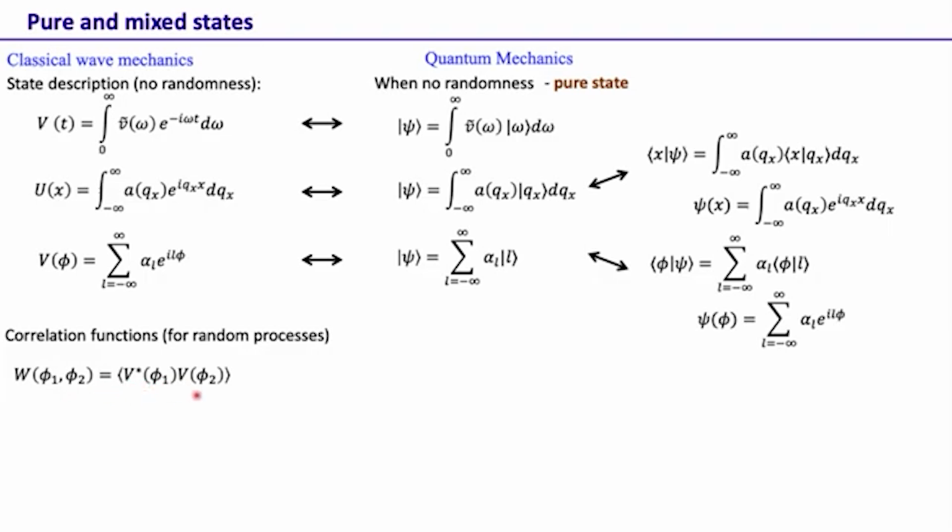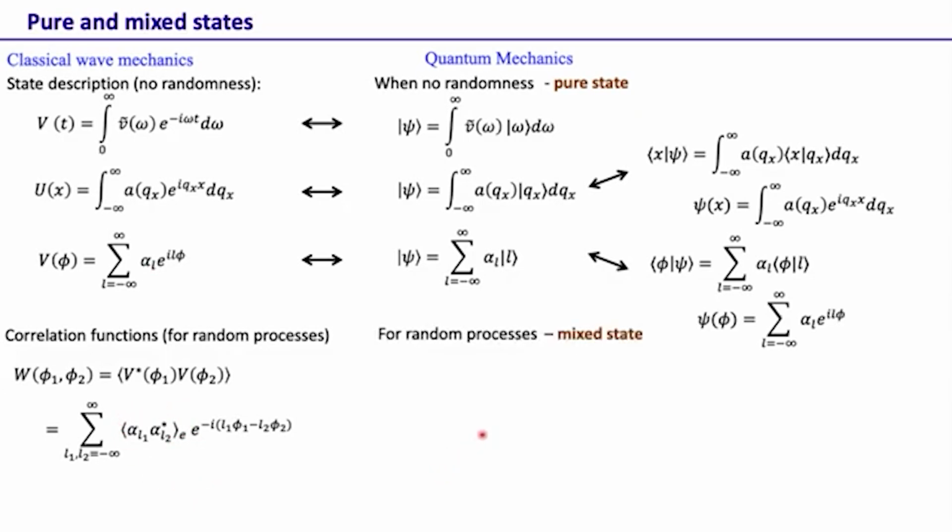This quantifies the correlation in the field at points phi 1 and phi 2. This is just an example we have taken for the angle basis. And if we write in terms of the alpha L's, this is how it's written here. Since the alpha L's are the random quantities, we take this ensemble average over here.